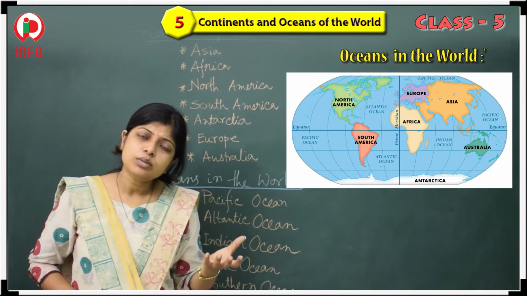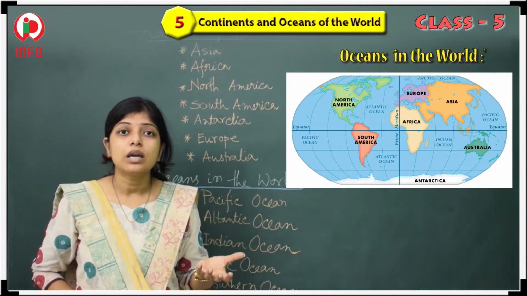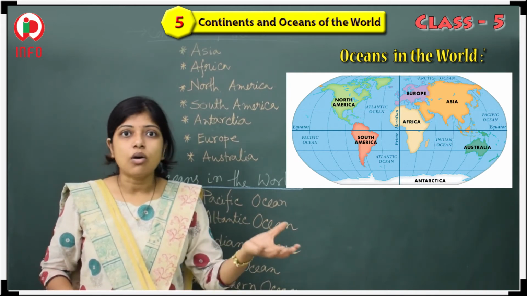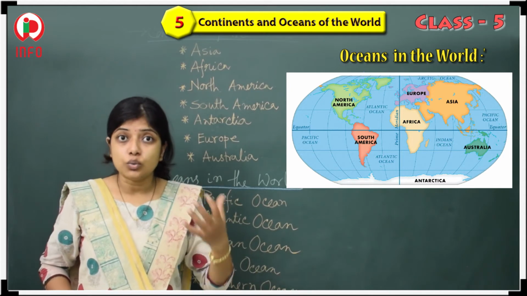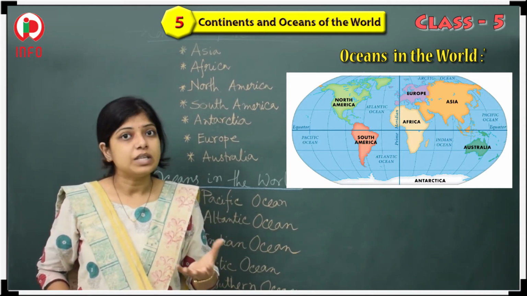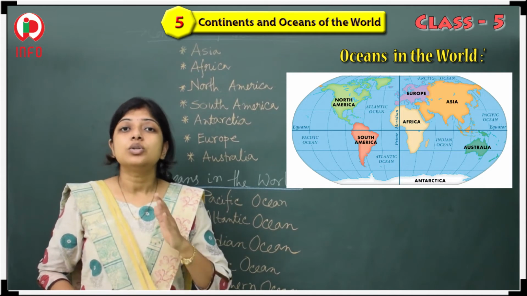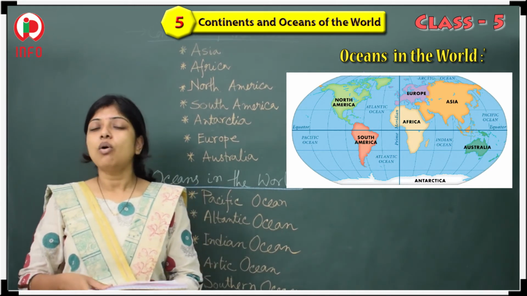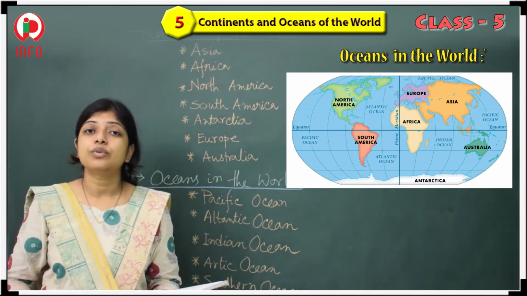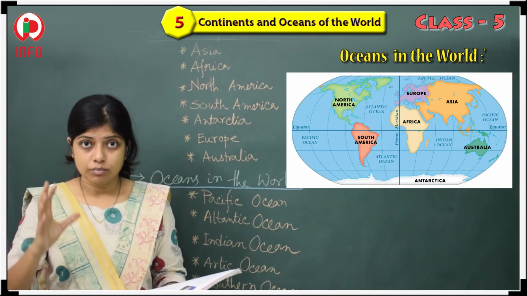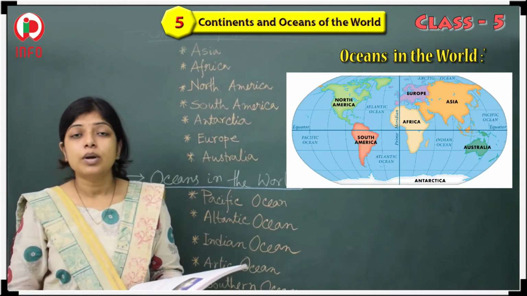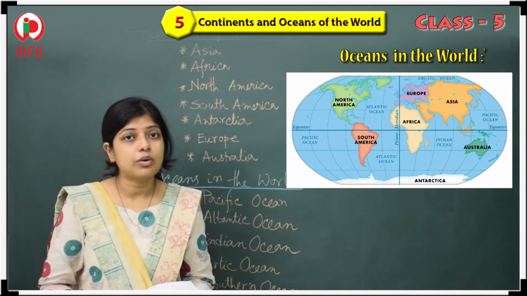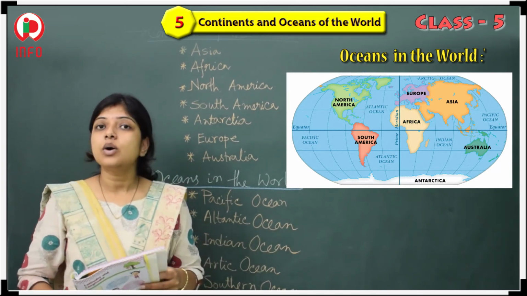So what may be the reason for melting of the ice? Yes, pollution, different kinds of pollution. Nowadays, we are not listening to anyone, we are not doing our work in the proper way, isn't it? So, all of you should be very good children. Always you have to follow the different rules which are reducing our pollution, which are restricting our pollution. So, this is all about the different continents and the oceans.